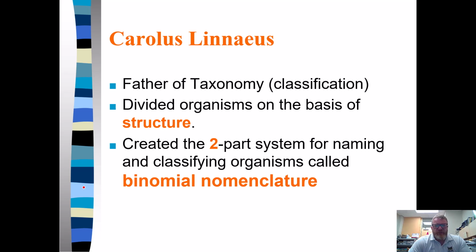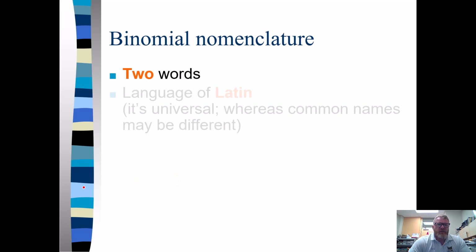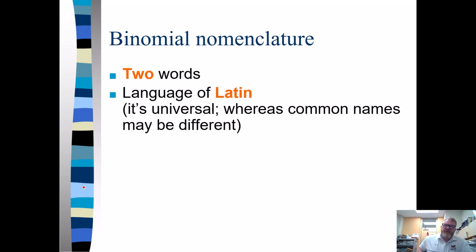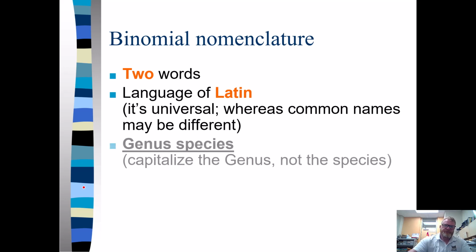And it is a two-part naming system, binomial nomenclature. So bi means two, and nomenclature just means naming. All right, so two words, all in Latin. Why? Because it is a dead language, meaning that it is not changing. Therefore, I could have a conversation about an organism with somebody in China, and they would know exactly what we're talking about, because we're not using common names, we're using scientific names in Latin, which are not going to change.